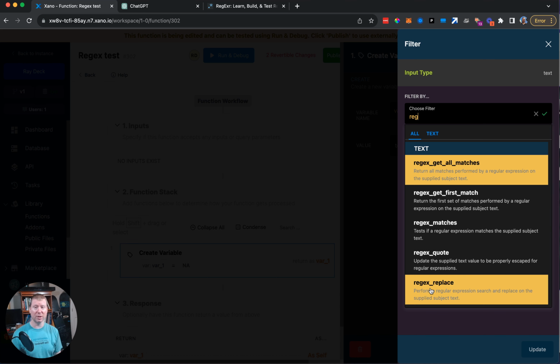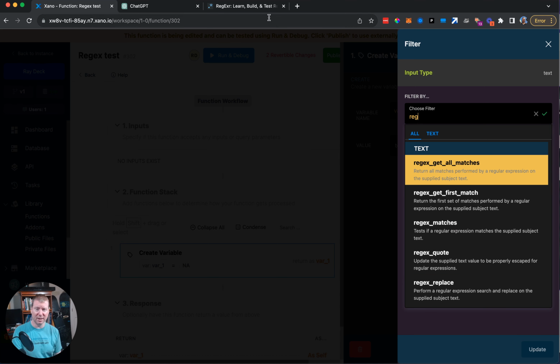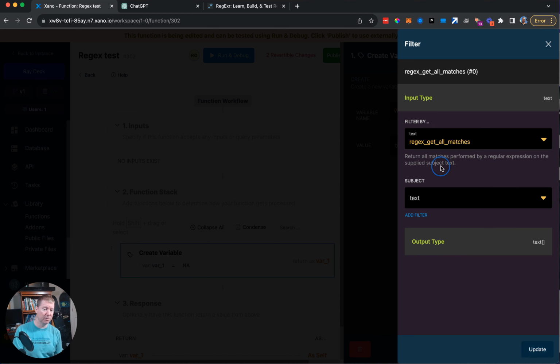Because regular expressions are really hard to read and harder to understand. You're going to find yourself dialing them in, hacking them together using some ChatGPT, some regex. Maybe somebody else is advising you on it, but you're going to look at them and they're going to be just kind of Greek. So this is really for those advanced use cases that are harder to do with ordinary text manipulation techniques that might be easier for you. With all that said, let's talk about how to use regular expressions inside Xano.